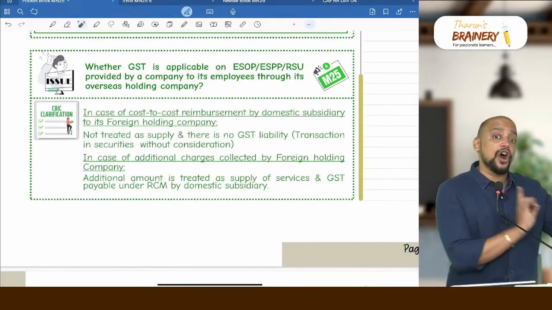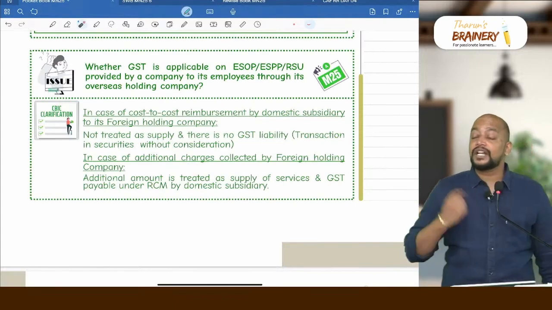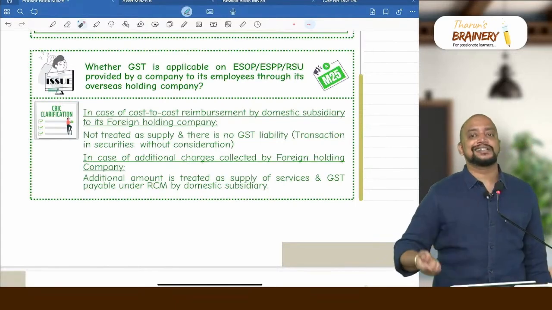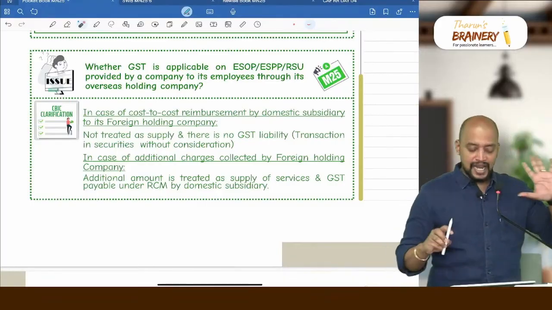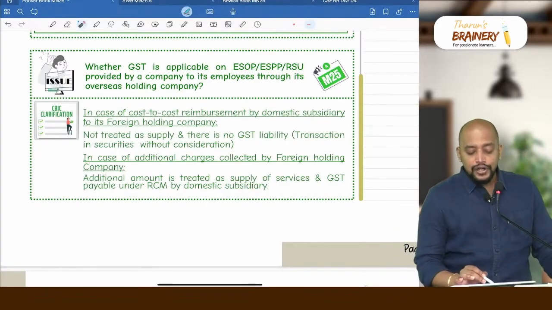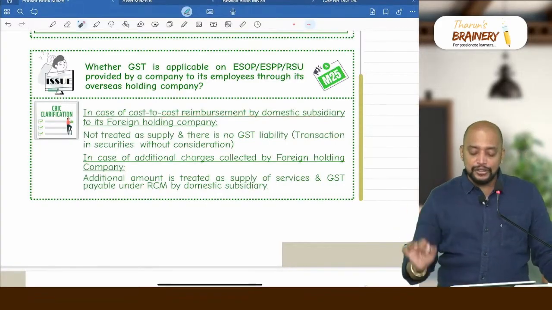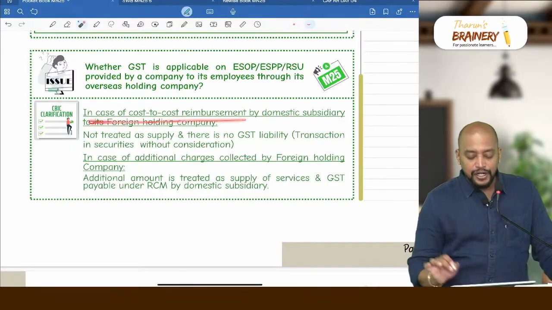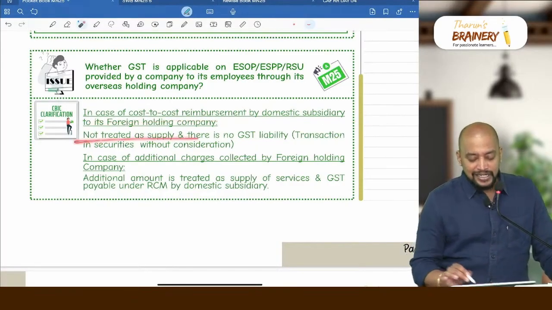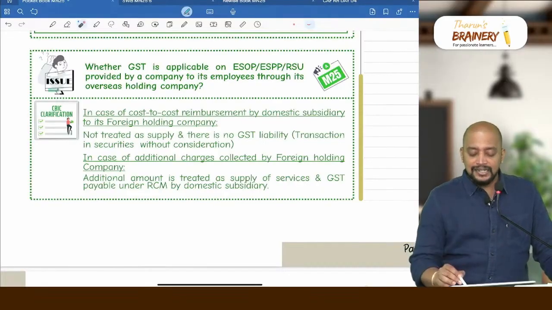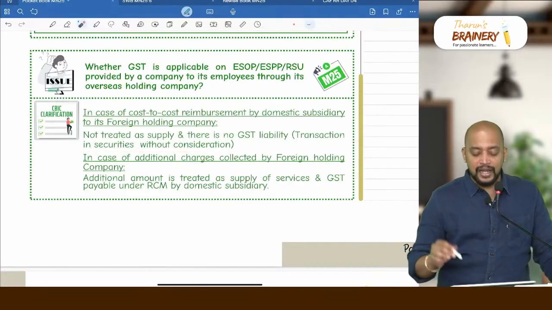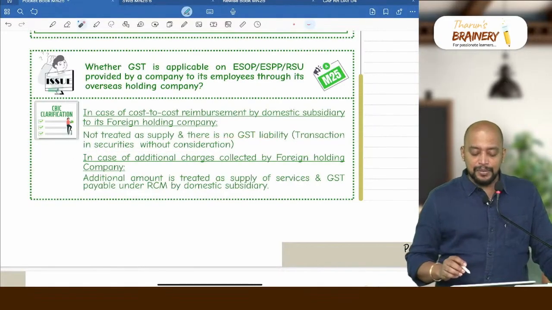If I pay only the cost towards the ESOPs, it is not a supply. What if I pay some administrative charges, etc.? That will become import of services. Is it clear? Same logic. In case of cost to cost reimbursement by the domestic subsidiary to its foreign holding company, it is not treated as supply, because it is a transaction in securities, and there is no GST liability.